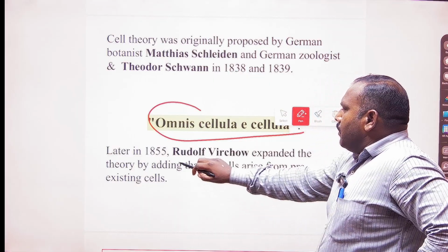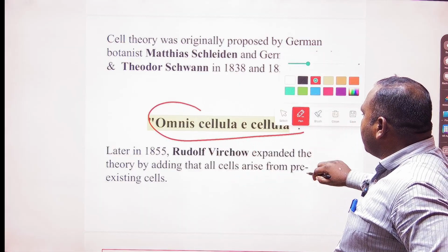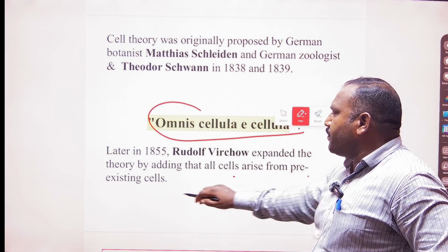So Rudolf Virchow says that omnis cellula means the cell arises from other cells, and the cell arises from a pre-existing cell.